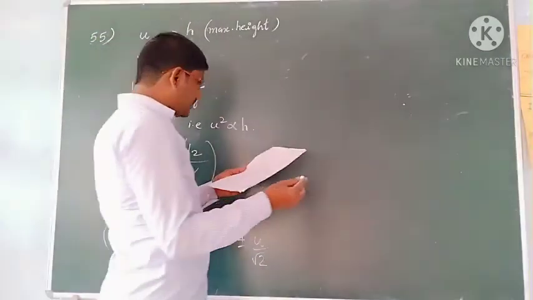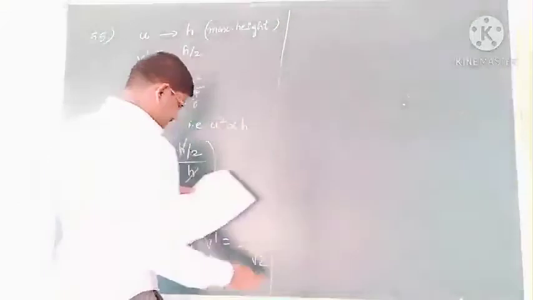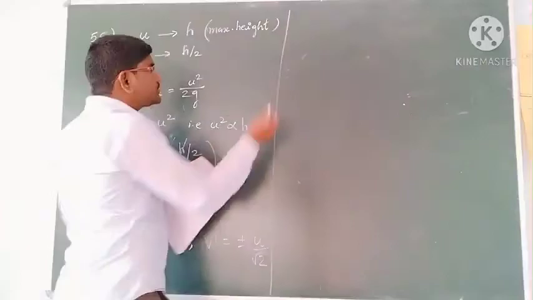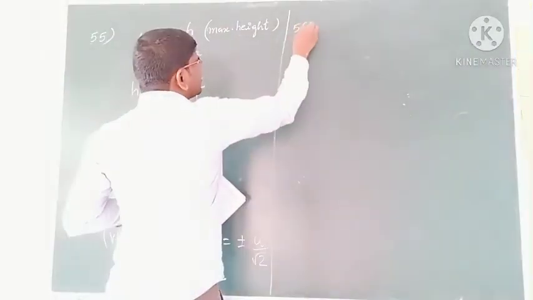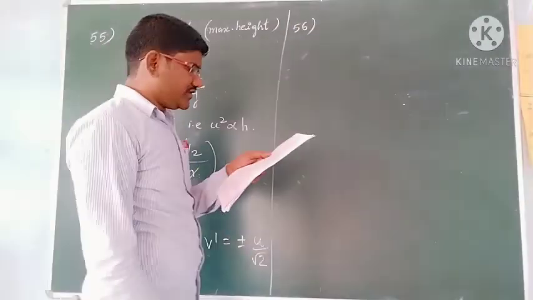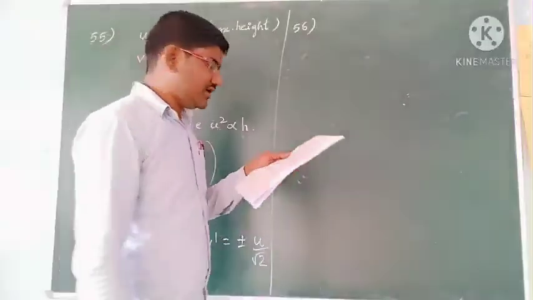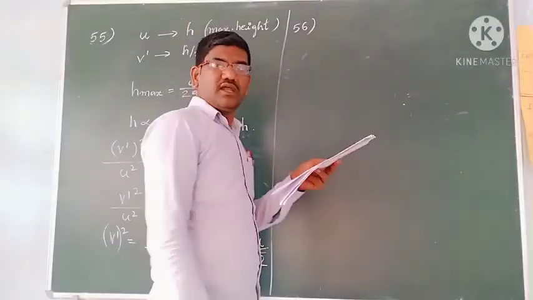So now the next problem, you see students. That is question 56. Okay students, the velocity of a body moving vertically up is 49 meter per second at half of the maximum height.